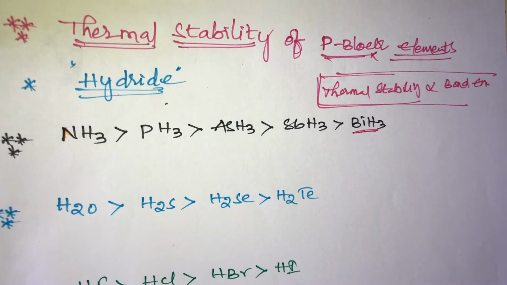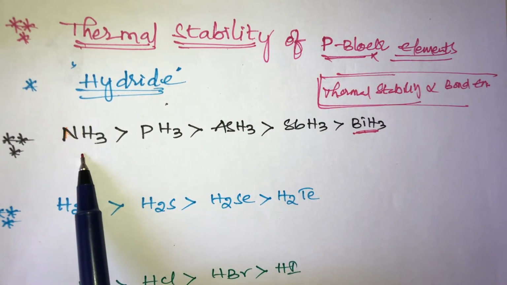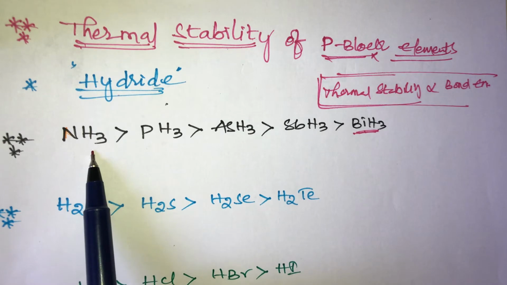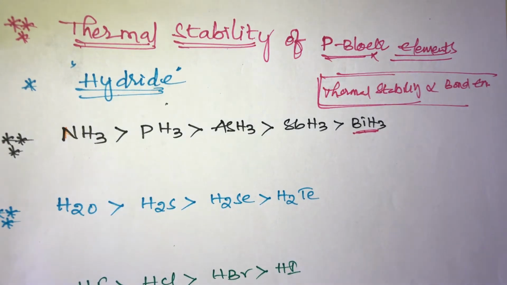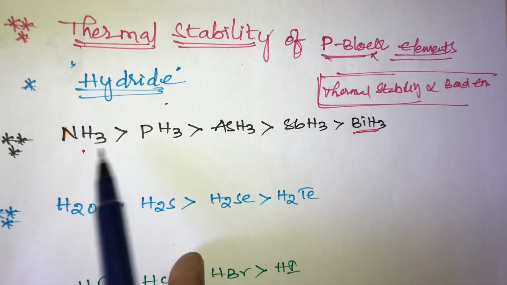So this is the important thermal stability. Thermal stability is directly proportional to the bond energy. Ammonia has large bond energy, so it has more thermal stability. Thermal stability also depends on bond strength. Ammonia has more bond strength, that's why its thermal stability is more. This is the order in hydrides: ammonia is greater than phosphine.